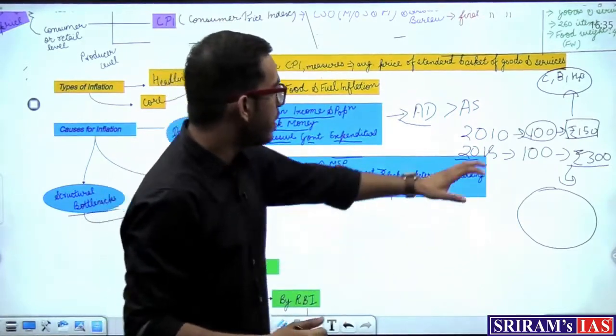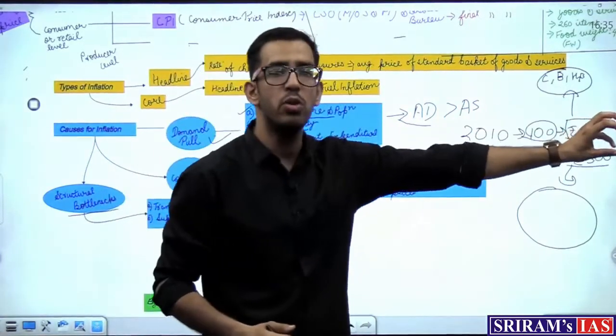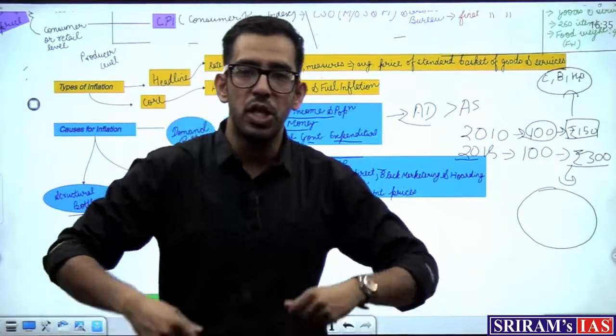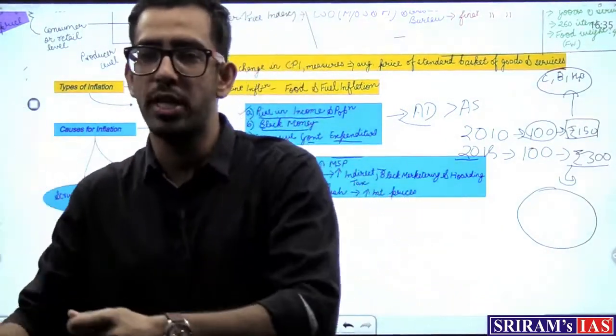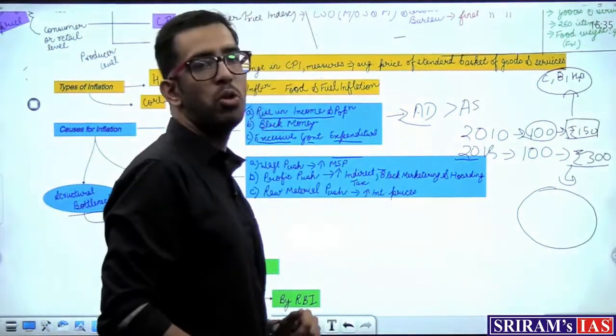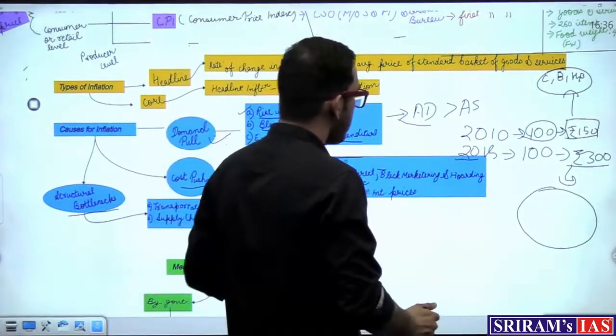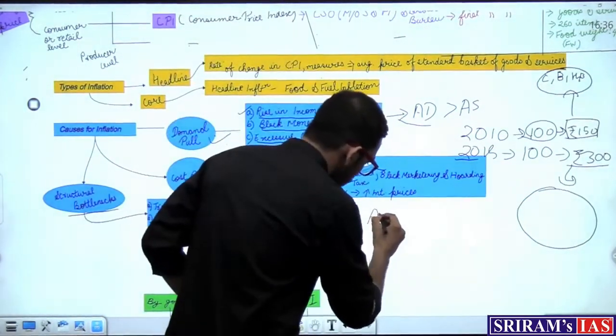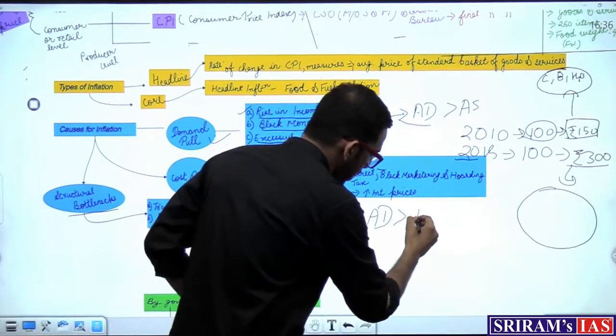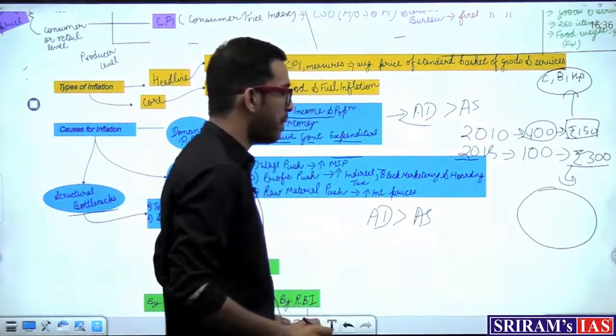How has it increased? Previously these people were demanding a limited amount of goods. Now because their income, their purchasing power, or their ability to spend more has increased, they'll be able to get more commodities. What happens because of this is that there is an increase in aggregate demand.